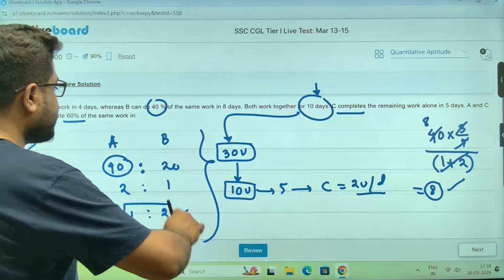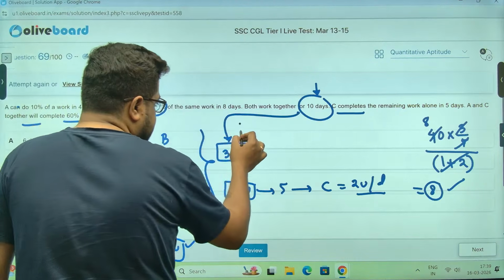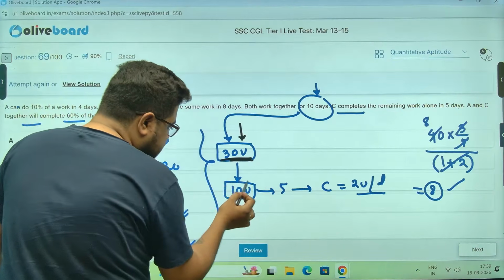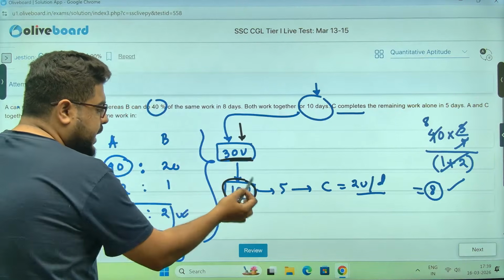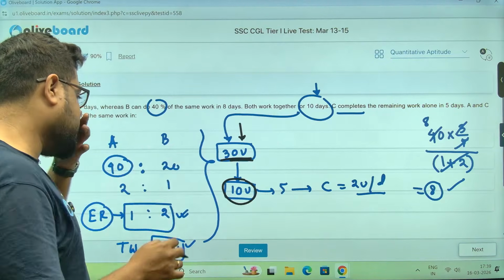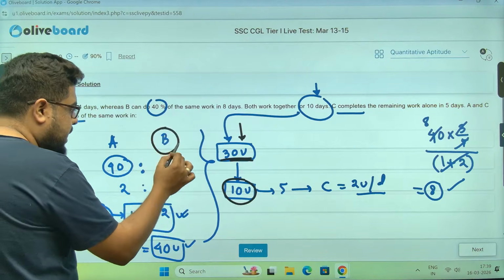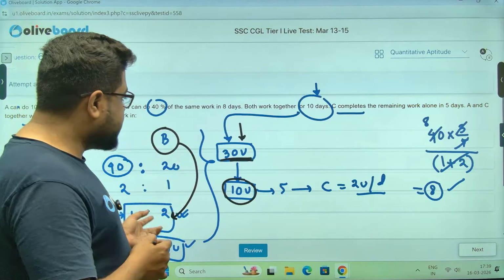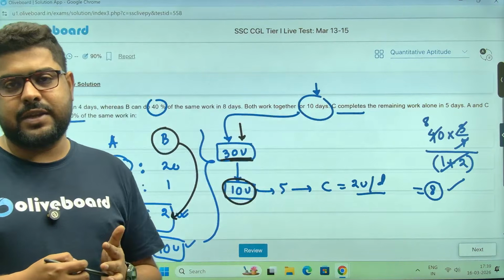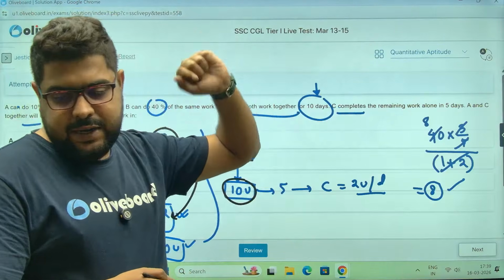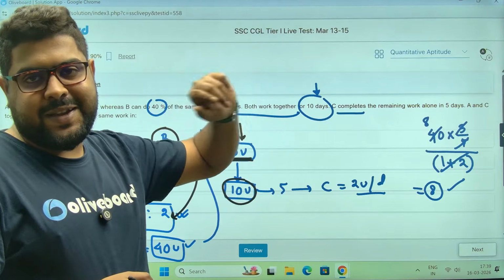If these 30 units are done in the first 10 days, then the 10 units that we need to complete, B will also complete in 5 days. So the efficiency of B and C are actually the same. B and C you can take as the same person, right?